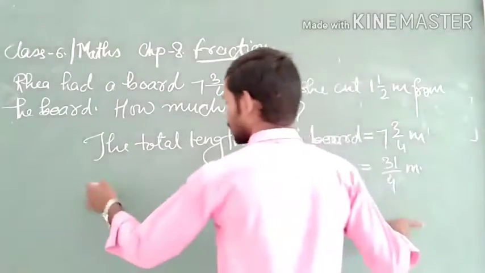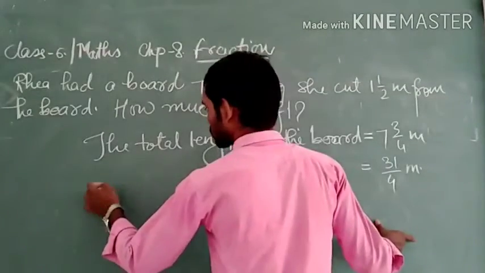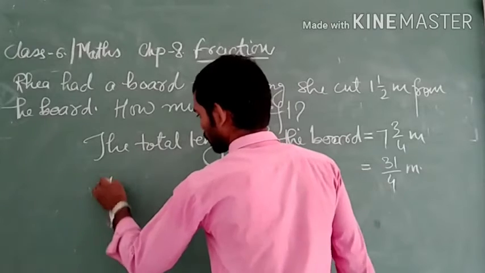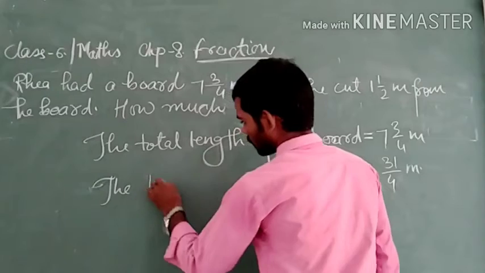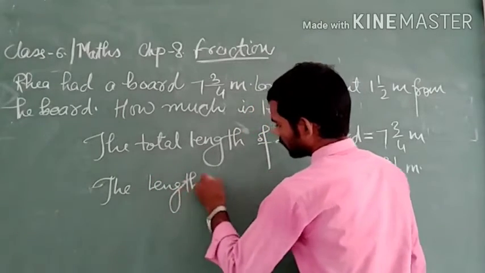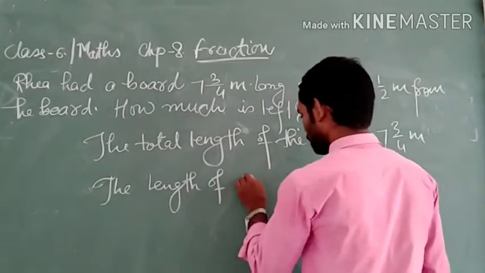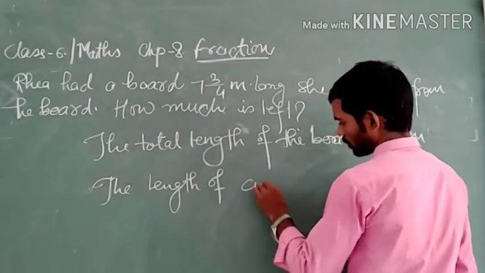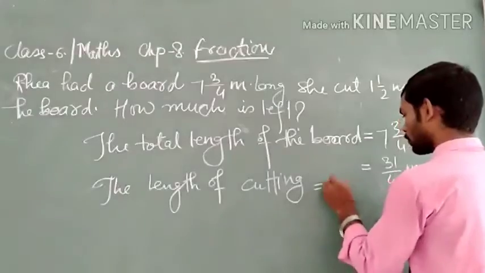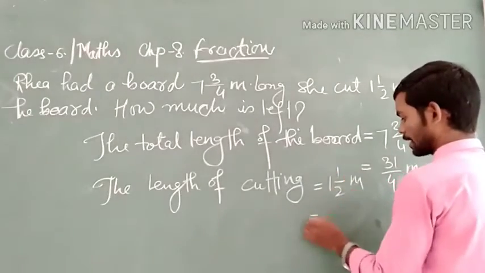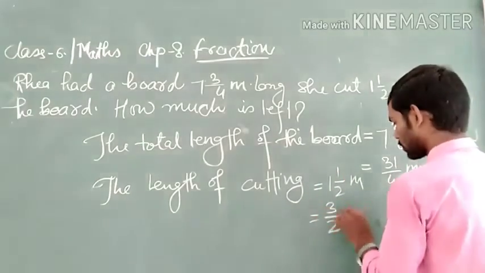And next, the length of the cut portion is equal to 1 whole 1 upon 2 meter, and this is equal to 3 upon 2 meter.